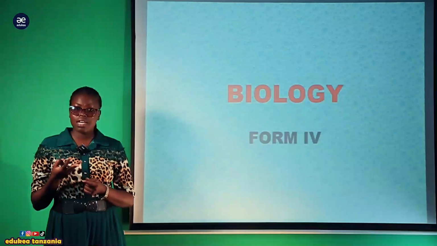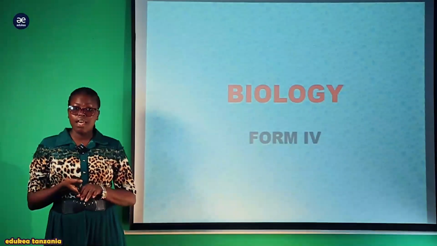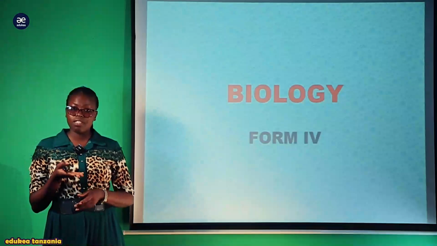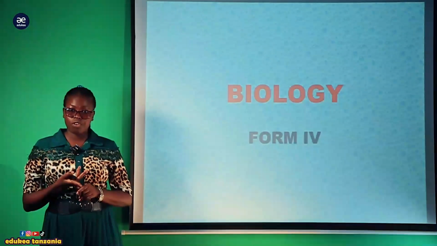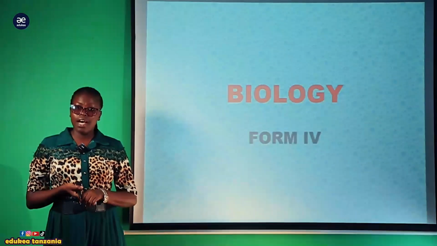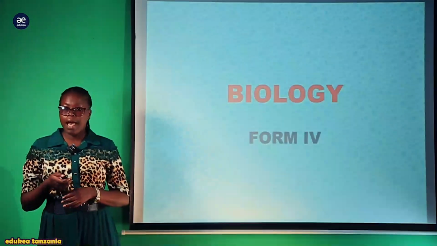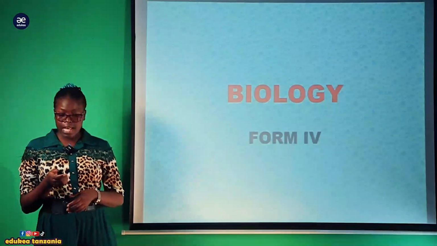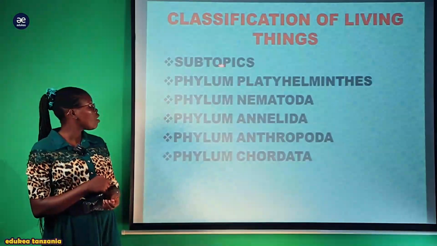In Form 2 you discussed the kingdom Plantae, where you saw the 2 divisions of Bryophyta and Filicinophyta. In Form 3 you discussed the kingdom Plantae, where you discussed Coniferophyta and Angiospermophyta. Now in Form 4 I would like to take you through the kingdom Animalia, which is the last kingdom.